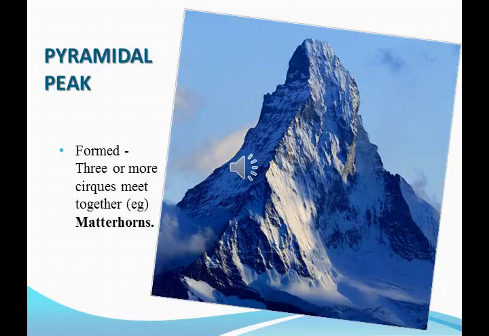Then pyramidal peak. So a pyramidal peak is nothing but when three or more cirques meet together, it forms a pyramidal peak. You can see in this picture, this was formed after the meeting of three or more cirques. When three or more cirques meet together, it forms a peak-like structure. It is called a pyramidal peak, for example the Matterhorn peak.